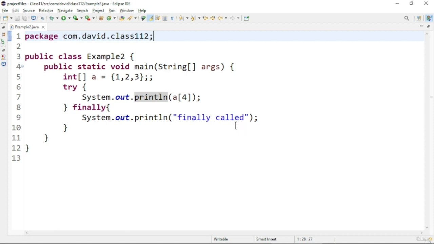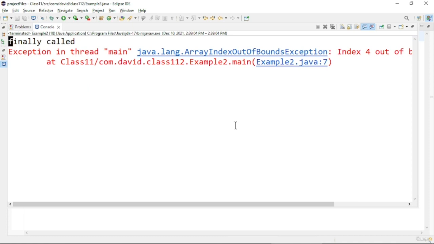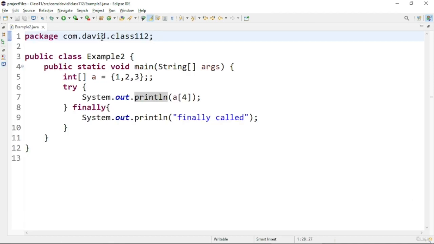Let us see the output of this program to understand how the try finally block is working. So here you can see the output. This finally is getting called even if the exception is thrown. You can see the exception is thrown, but still the finally block will always execute. That is about the finally block. It will always execute even if the error is thrown, unless you are terminating with System.exit or some such method, in which case only the finally block will not execute. Well, let us see another program based on try, catch and finally.